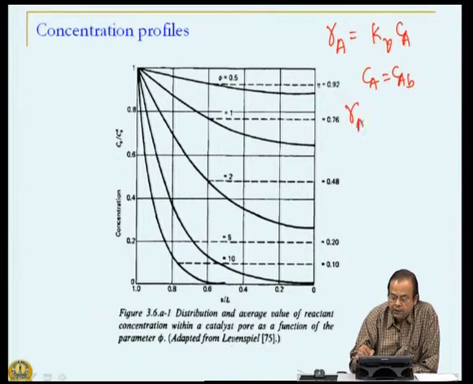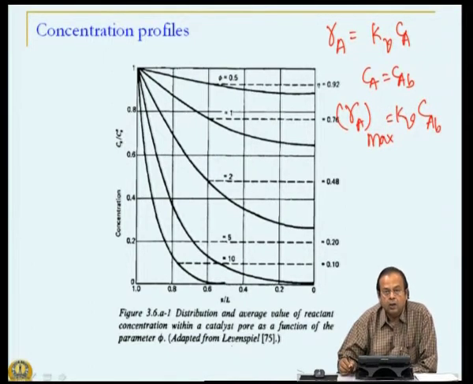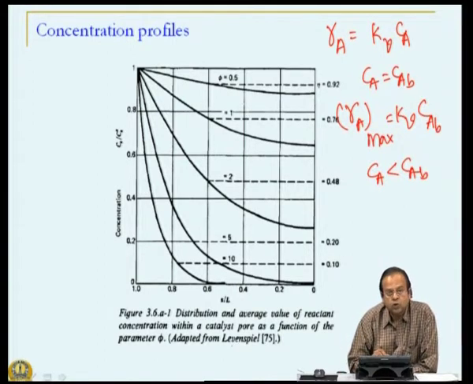So, Ra max is kV into Cab, but as we go inside the catalyst, concentration is less than Cab. That is the diffusion effect. In fact, more so if the diffusion is slower. If that is the case, then why have this catalyst in a porous form? Why not have a solid block?